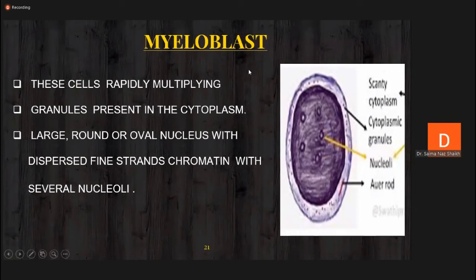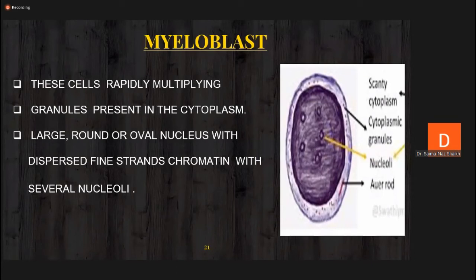This is the first stage, that is myeloblast. Myeloblast is a rapidly multiplying cell having the nucleus in the cytoplasm, and the nucleus comprises a dispersed fine strand chromatin network. It is fine strand because it indicates that it is rapidly multiplying.